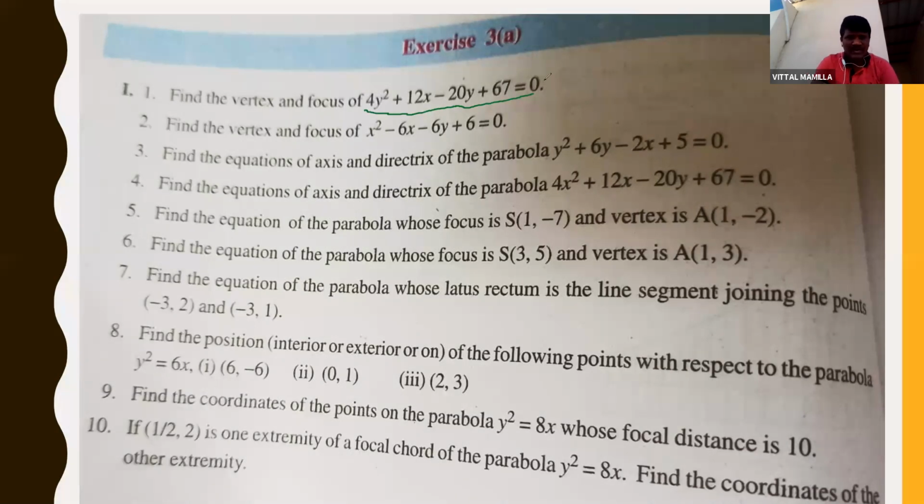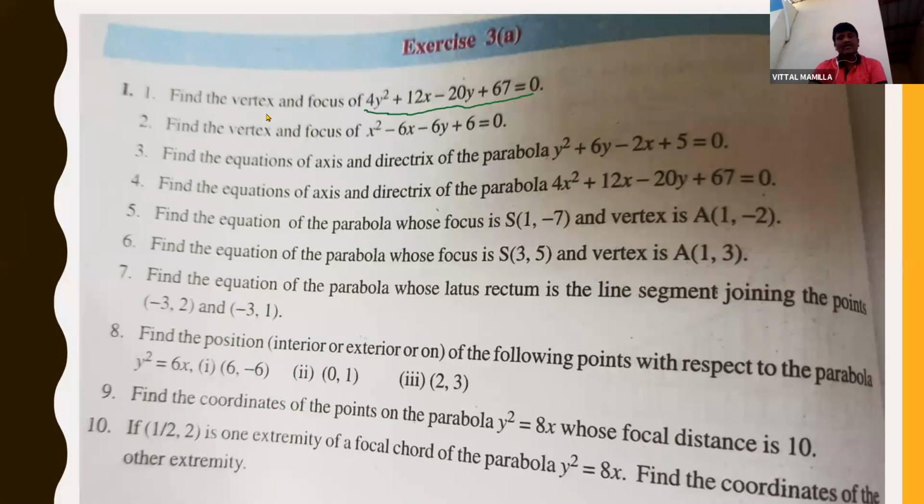First, convert the given equation into y minus k whole square is equal to 4a into x minus h. How to convert that? Using the complete square method. After converting this, you find out h value, k value and a value. If you know h, k, a value, you can find out vertex and focus.